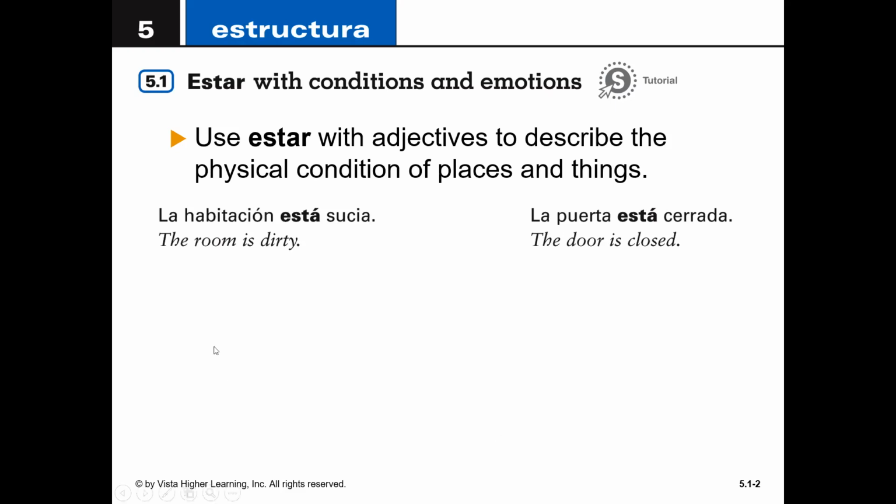For instance, here, la habitación está sucia. And there you have the English of it. Y la puerta está cerrada. Okay, so the adjectives here are sucia and cerrada. And we notice that they correspond to the noun. So in other words, sucia ends in an A because la habitación is feminine. And same here with la puerta cerrada. If these were masculine nouns, it would be sucio and cerrado.